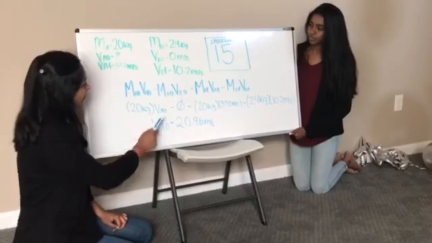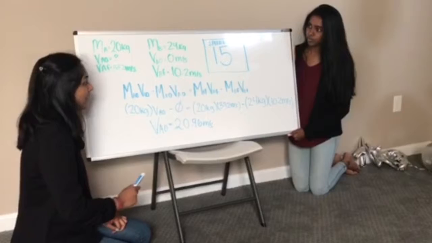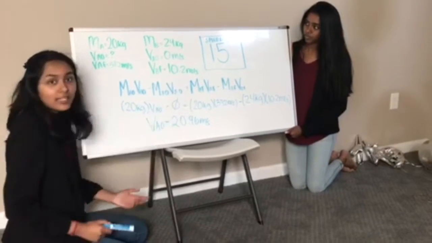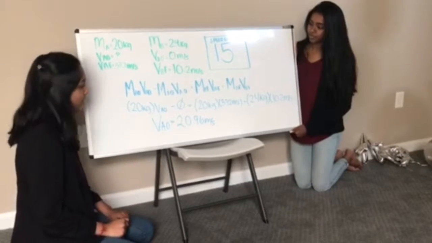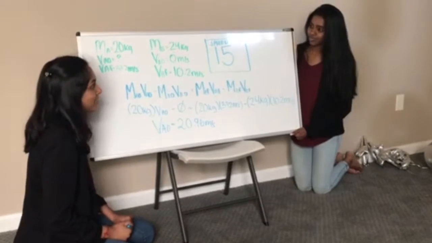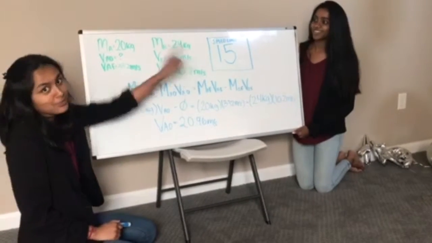So here we have our equation that we learned today, and then we plug in all our knowns. So our variable that we're going to be solving for is VAO. And then this can be crossed out because VBO is 0. We plug in all our knowns, and we calculate VAO, Aquila's initial velocity, to be 20.96 meters per second, which is over the speed limit, so she was speeding. Well, in real life, collisions are much more complicated, and they involve angles. Wow, what a coincidence. Another accident's about to occur.